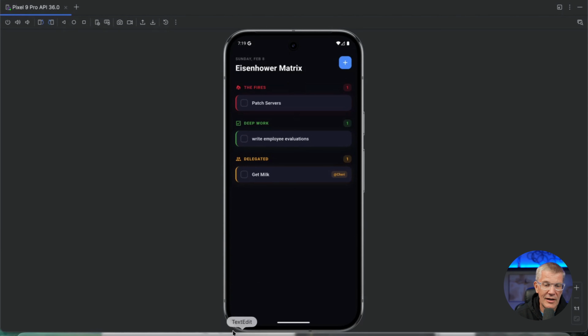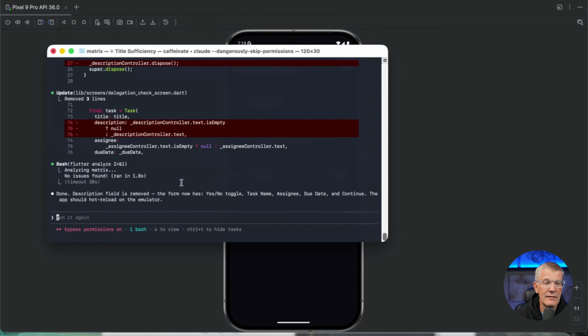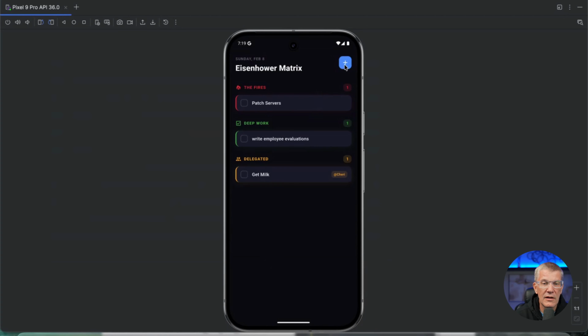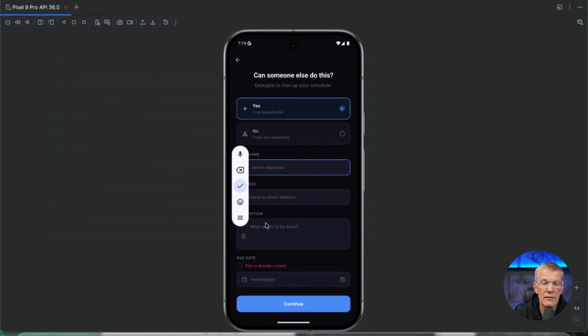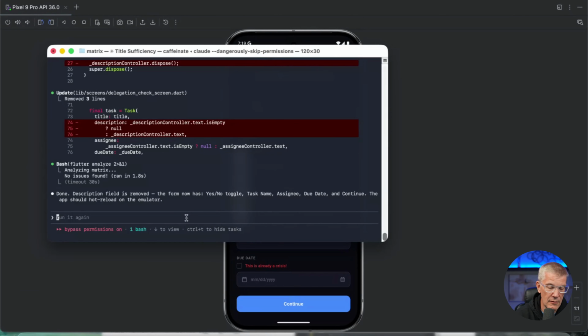So, okay, let's see if this is done here. Done. Description fields removed. Okay, so now let's see if it did it automatically. Has anything happened? Nope, nope, nope. It didn't restart in the emulator.